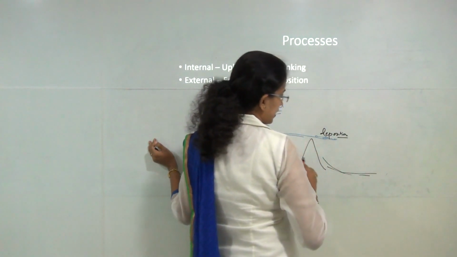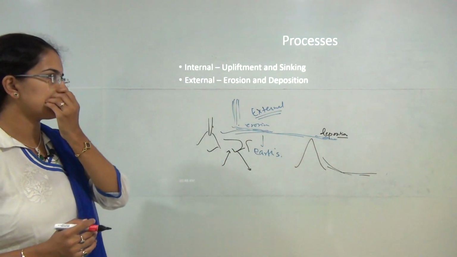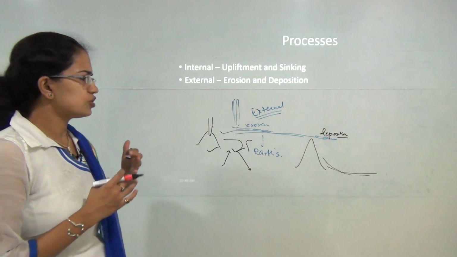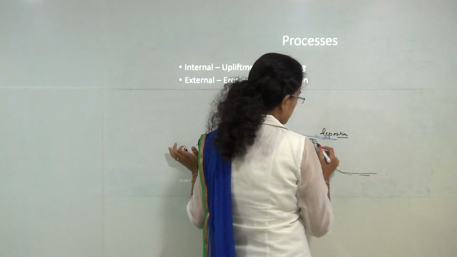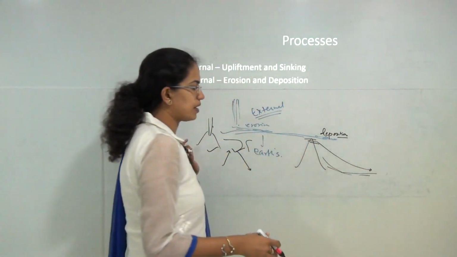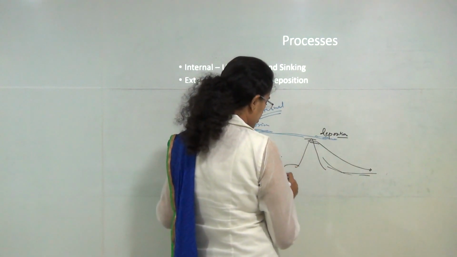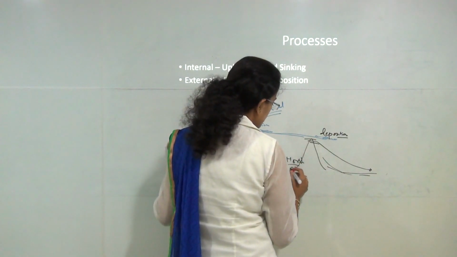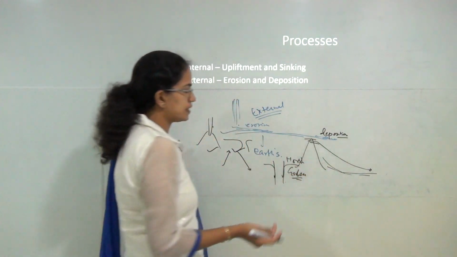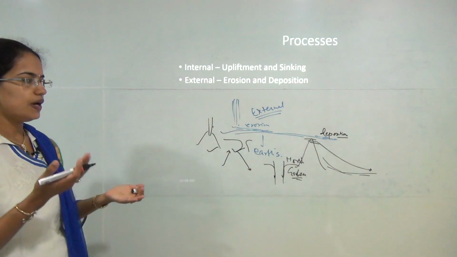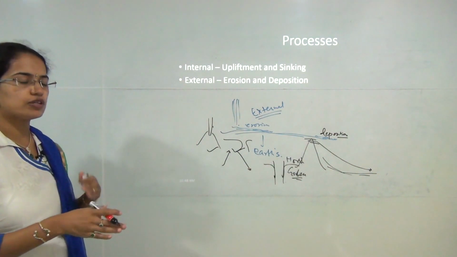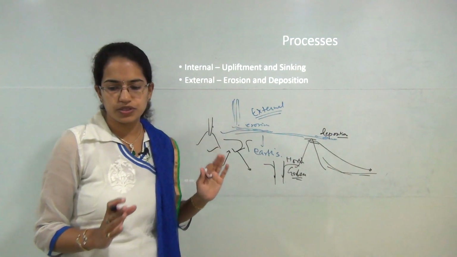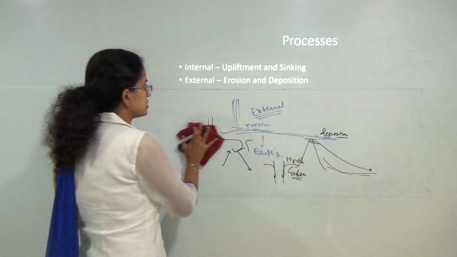where you have a kind of rolling pattern, where we talk about the ideas of slope development given by Davis and Penck and so on. So it's basically the removal of the upper topmost layer and deposition to the later parts, and you also have the folds and the faults that take place, which lead to the formation of horsts and grabens. So all these are internal features which occur either due to folds or faults or subsidence and upliftment. So the basic idea for landform understanding is understanding the various processes that take place.